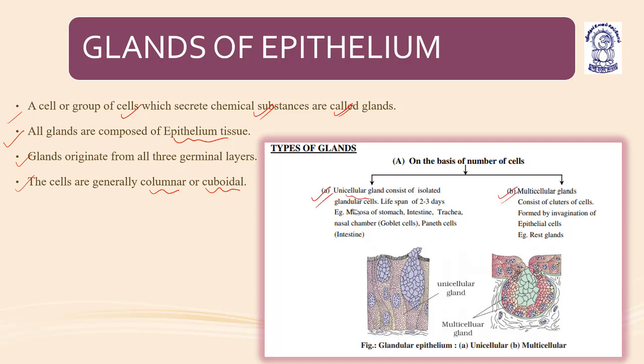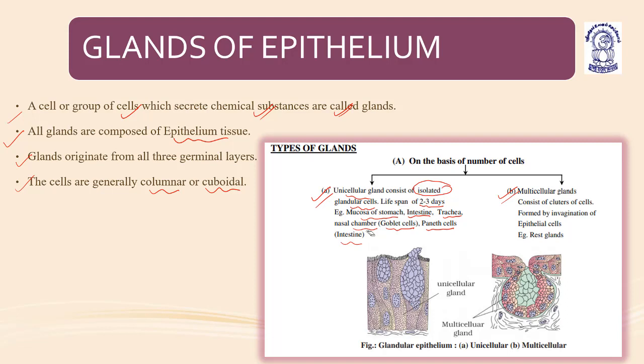Unicellular gland consists of isolated glandular cells. Lifespan is 2 to 3 days. Example, mucosa of stomach, intestine, trachea, nasal chamber, that is goblet cells, and Paneth cells. Paneth cells are present in intestine. So unicellular glandular epithelium, which is a modification of cuboidal or columnar epithelium, is present as isolated glands.